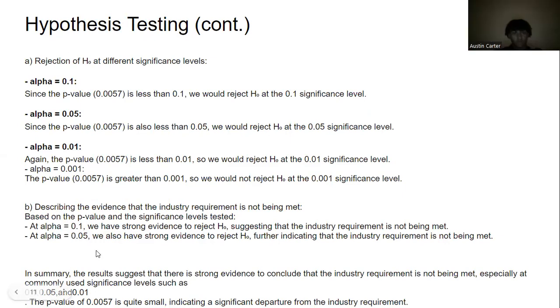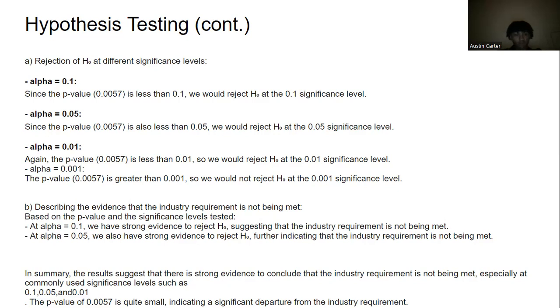So here we have our hypothesis testing continued: rejection of the null hypothesis at different significance levels. For the first alpha, at 0.1, since the p-value of 0.0057 is less than 0.1, we would reject the null hypothesis at a 0.1 significance level. For alpha at 0.05, since the p-value is also less than 0.05, we would also reject the null hypothesis at a 0.05 significance level as well.